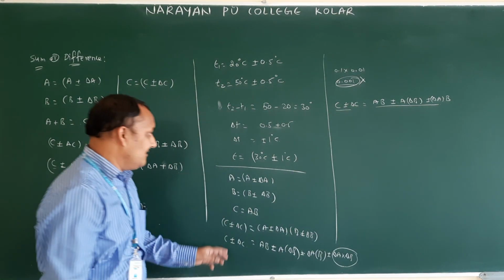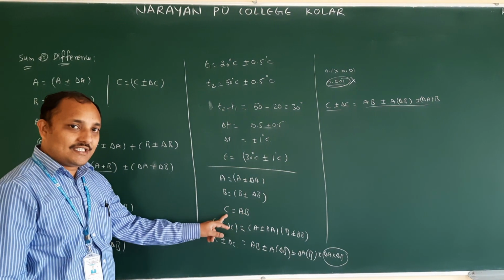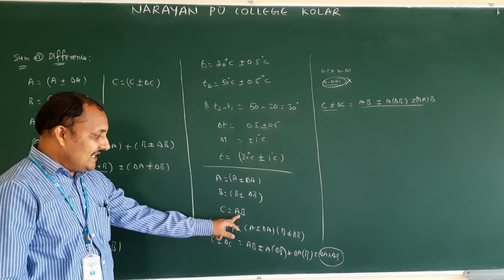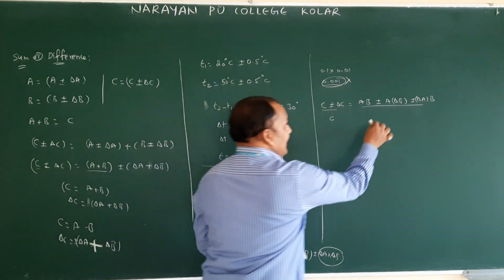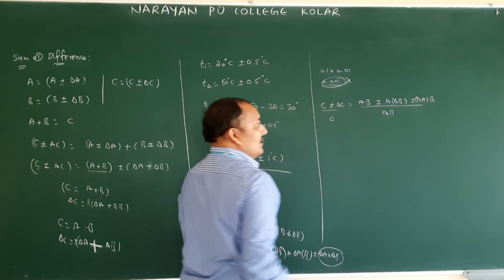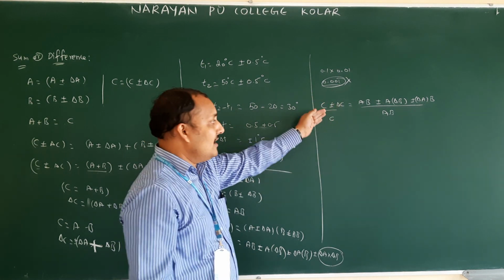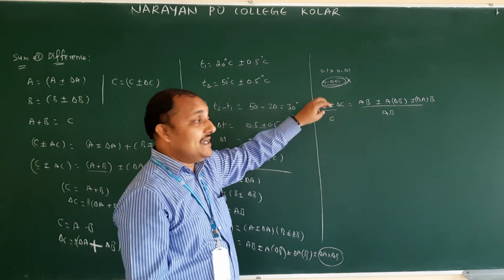In LHS I am dividing with C, which is equal to AB. In RHS I am dividing with AB. Both C and AB are the same, so the value is not going to change.